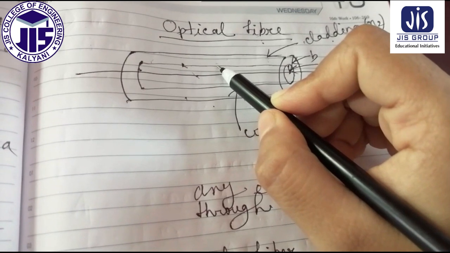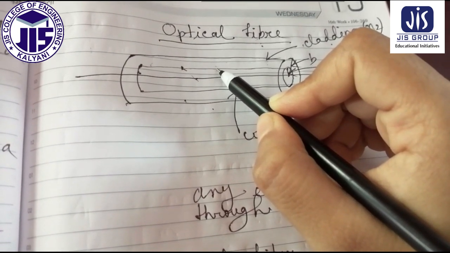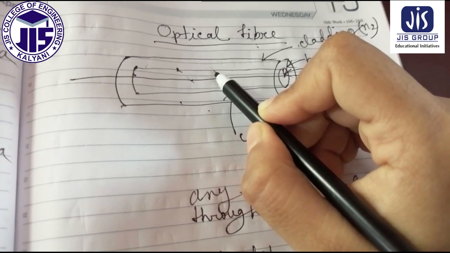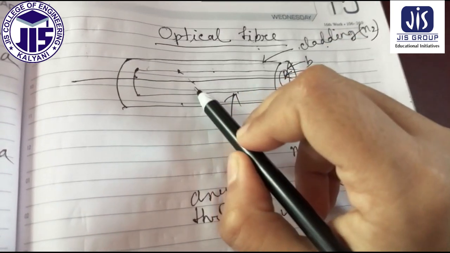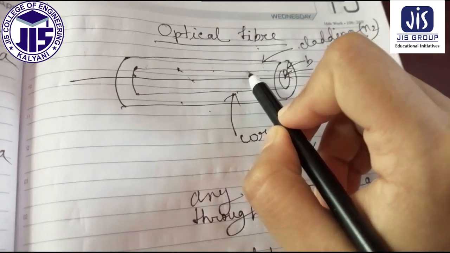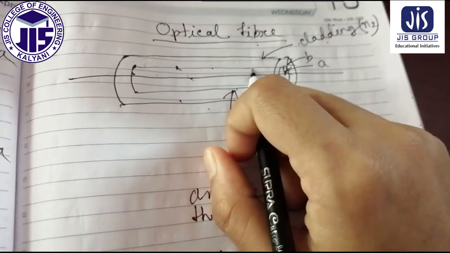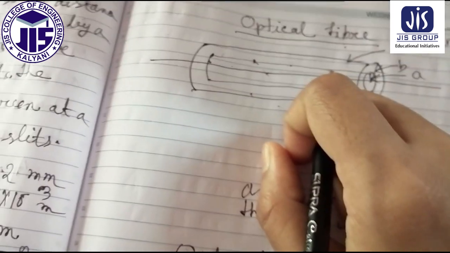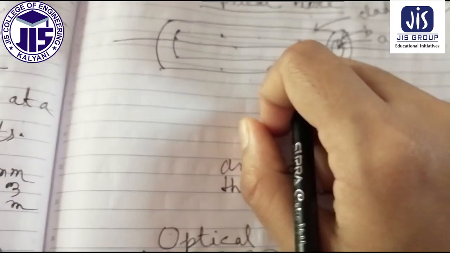To understand, you have to go to the figure. The refractive index decreases as it goes away from the center toward the core cladding boundary. Here the refractive index changes with distance. That means there is no uniformity in the refractive index, and then it is called graded index fiber.